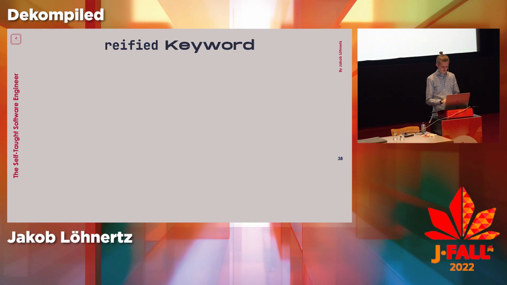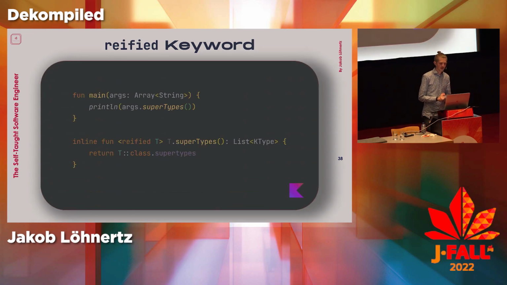Yes. So the reified keyword. What you can do in Kotlin, for any method that uses generics, parameterized types, is say here that my t, so this is an extension function that I can invoke on anything, any generic t, is reified. What this means is that it tries to circumvent type erasure to have access to the type whatever this was called on, at runtime. So this is the keyword here.